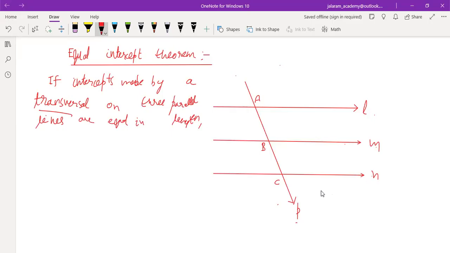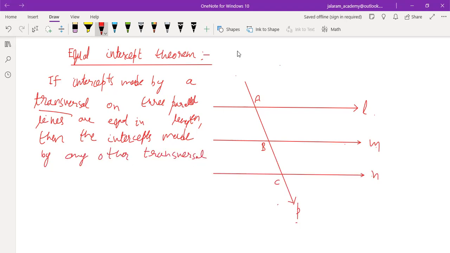If the intercepts made by a transversal on three parallel lines are equal in length, then what about the intercepts made by any other transversal? We have to draw that.